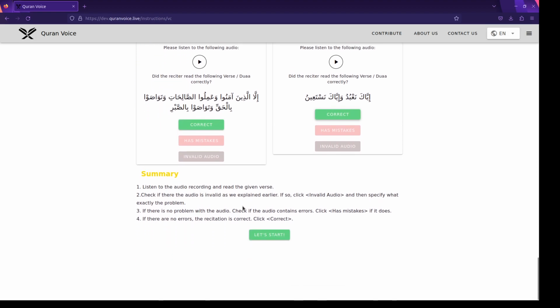So with this, let's summarize. Please, brothers and sisters, consider listening in a quiet environment with headphones, and probably listen multiple times to the recording, and check firstly if the audio is invalid. Then we move on to consider if it has mistakes or not. Then if it's not, then great, we just select correct.